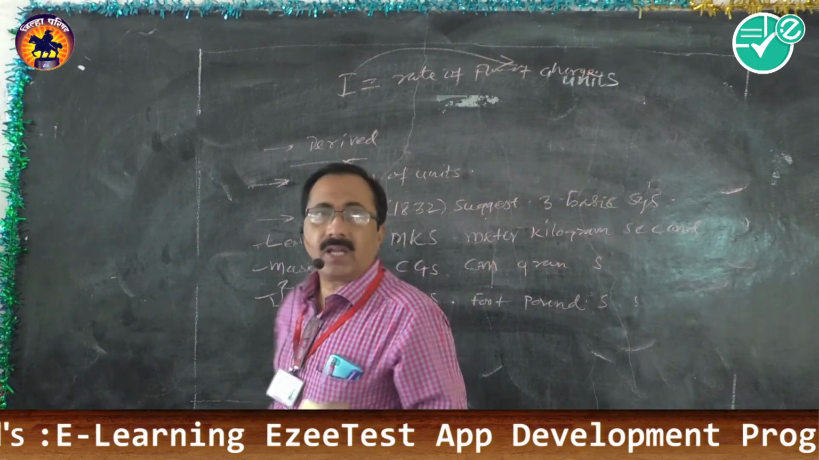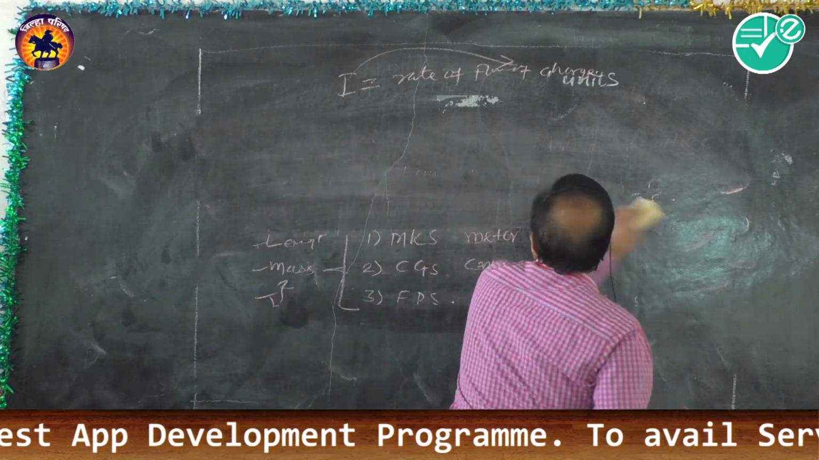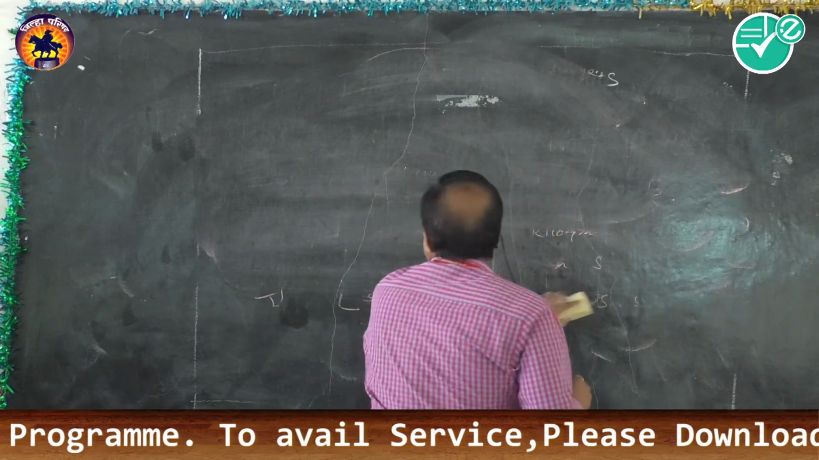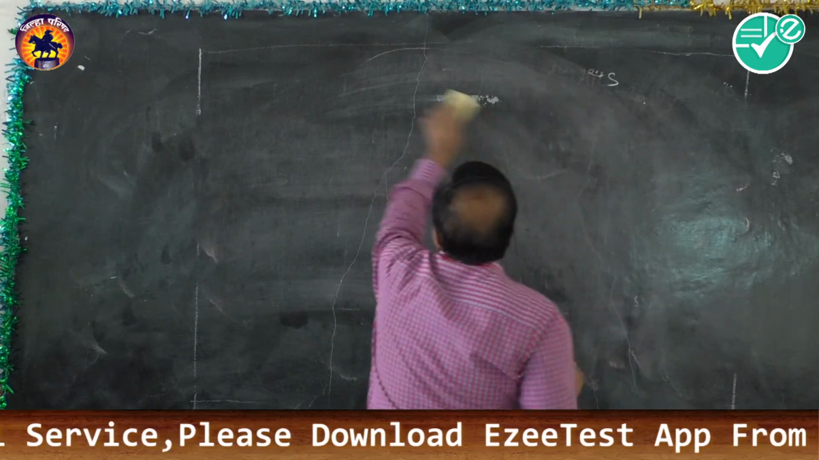So after some time, an international system, which is called the SI system, was suggested by all the scientists in a conference.